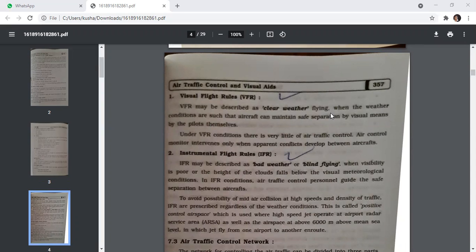Next is the instrument flight rules. IFR may be described as bad weather or blind flying, when visibility is poor or the height of the clouds falls below the visual meteorological condition. In IFR conditions, air traffic control personnel guide the safe separation between the aircraft.